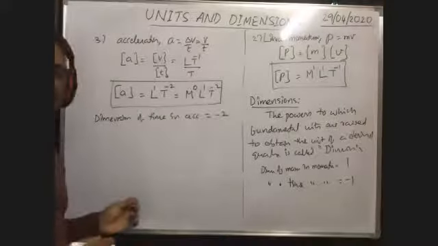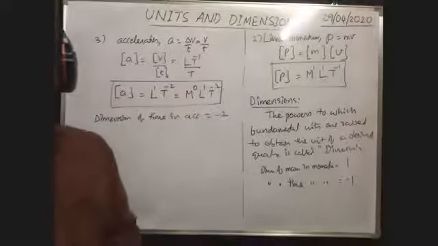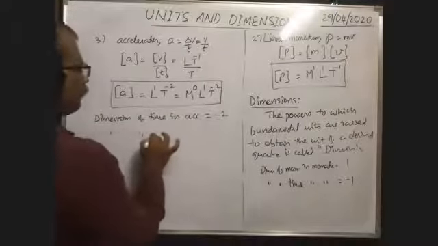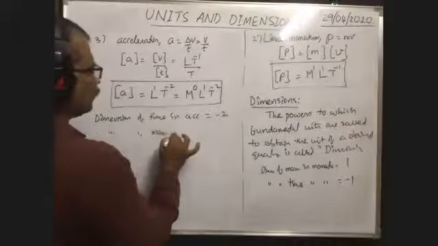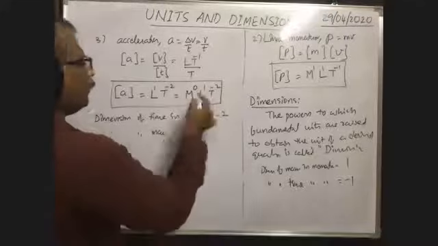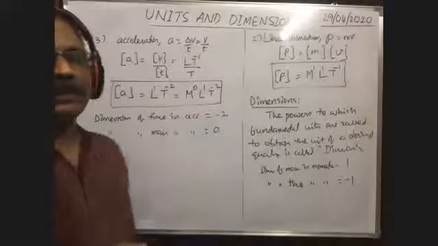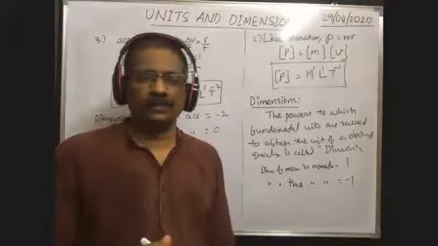What is the dimension of mass in acceleration? Dimension of mass in acceleration means the power of mass in acceleration, which is 0. So 0. In this way, we can write the dimensions of different quantities in a given physical quantity.